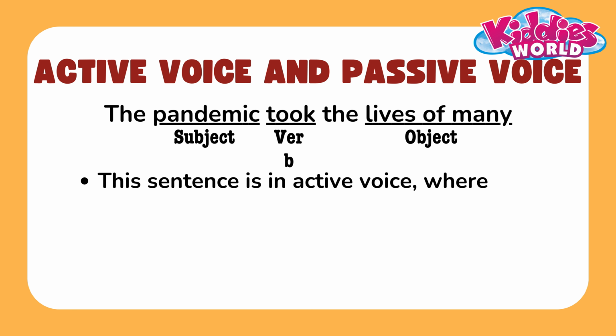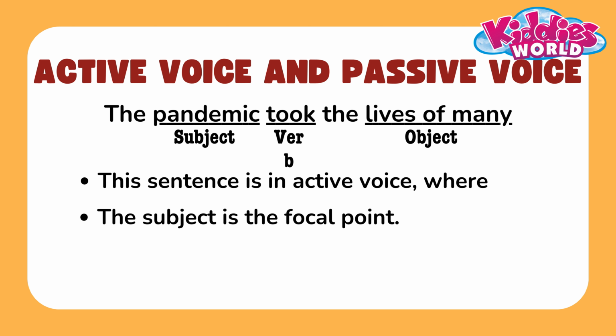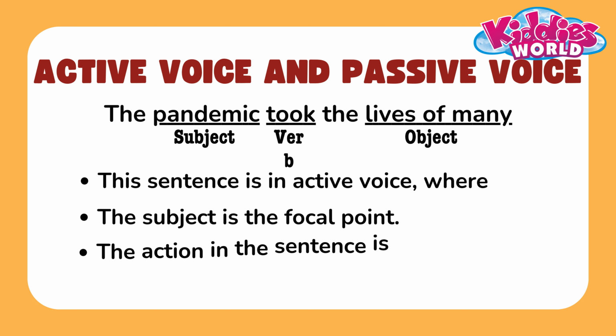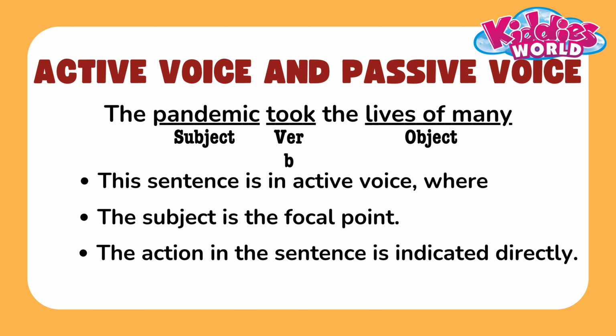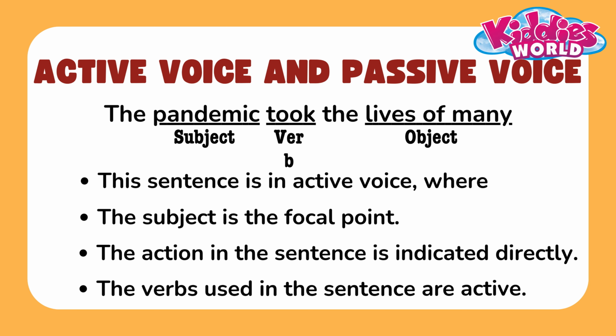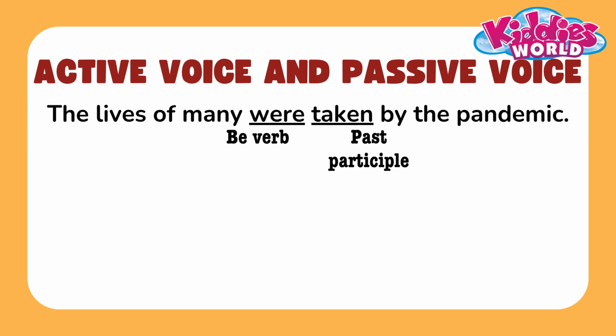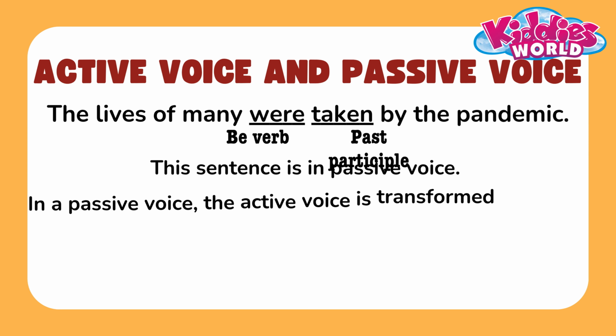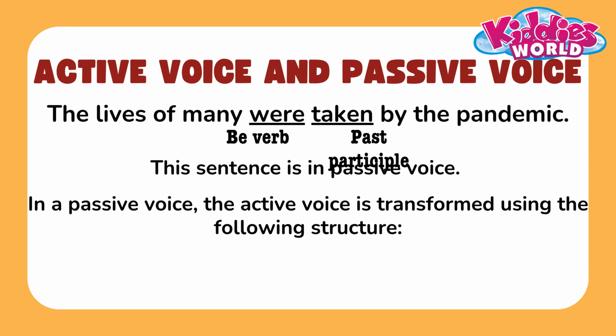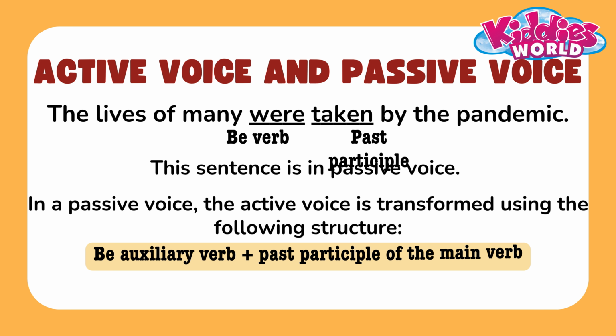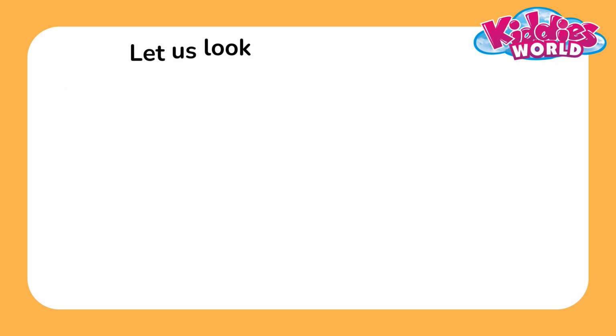This sentence is in active voice, where the subject is the focal point. The action in the sentence is indicated directly. The verbs used in the sentence are active. Look at the other example. This sentence is in passive voice. In a passive voice, the active voice is transformed using the following structure. Be auxiliary verb plus past participle of the main verb.